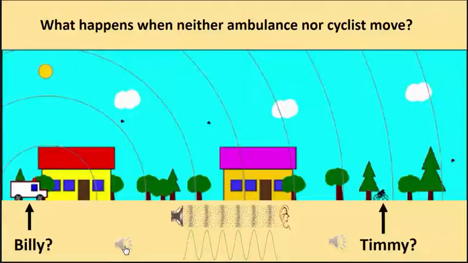Now, if we listen to the sound produced by the ambulance, this is what we get. If we listen to the sound heard by Timmy, this is what we get. You notice here, both sounds were at the same pitch. They sound identical. And that's very much like Billy measuring 1 toss per minute while Timmy measures 1 reception per minute. Same frequency, so here we have the same frequency sounds.